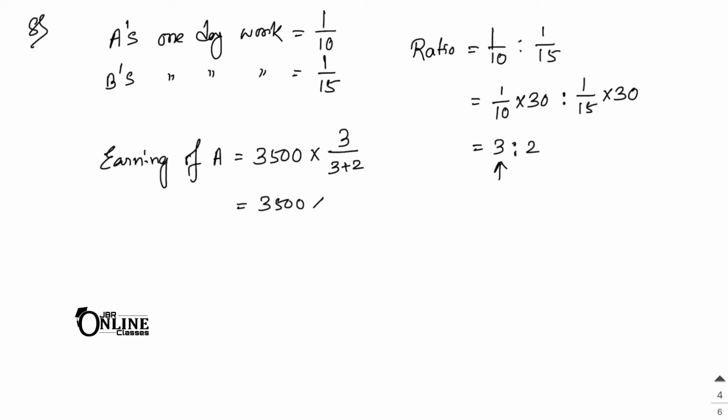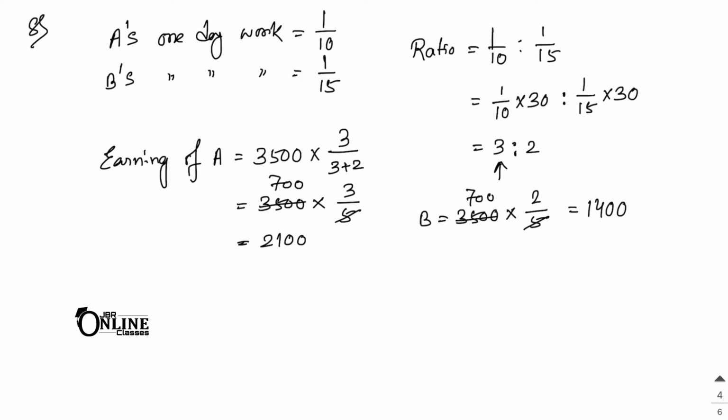So 3500 into 3 by 5, that is 700 into 3, which equals 2100. Next, earning of B equals 3500 into 2 by 5, so that equals 1400 as your answer.